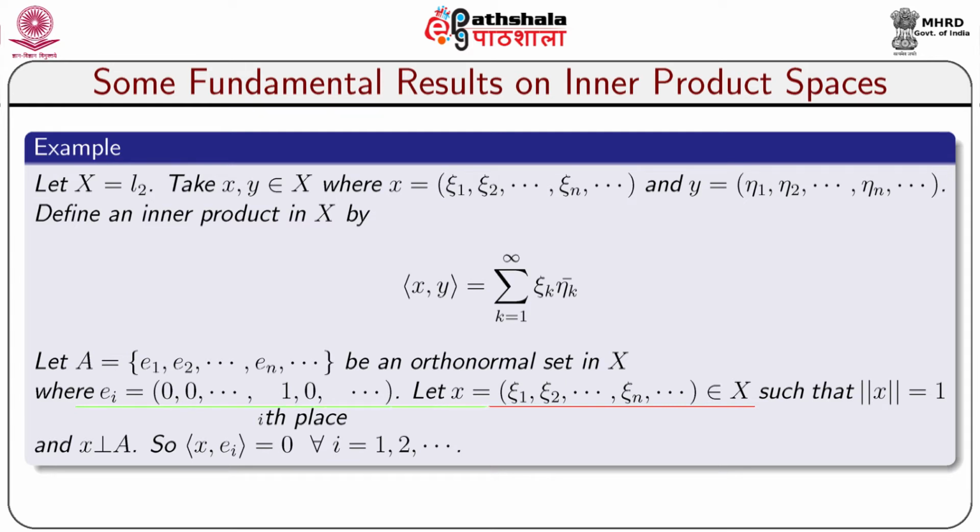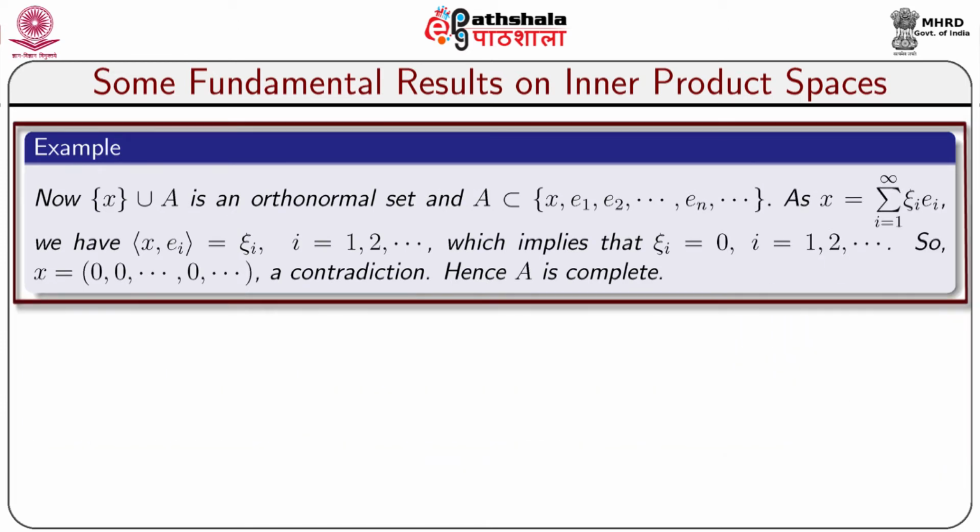Let x equal to the sequence (xi1, xi2, ..., xin, ...) belonging to capital X such that norm of x equal to 1 and x is perpendicular to capital A. So, inner product x comma ei equal to 0 for all i equal to 1, 2 and so on. Now, the set {x} union capital A is an orthonormal set and A is a subset of the set {x, E1, E2, ..., En, ...}, as x is equal to sigma i equal to 1 to infinity xi i into Ei.